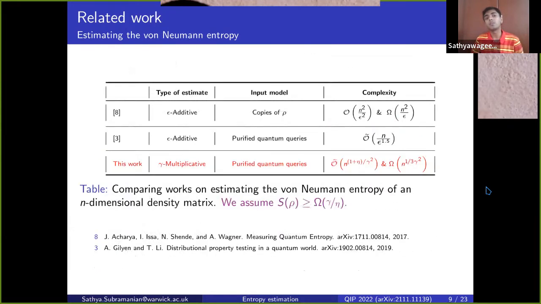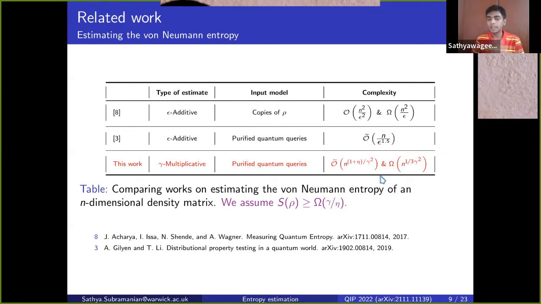Okay, so for the von Neumann entropy, as far as we know, there haven't been any studies on estimating it to multiplicative precision before ours. For the additive estimation of von Neumann entropy, Acharya et al. showed that if you had copies of the state rho, then the complexity is essentially quadratic in the dimension. And this also matches the complexity of doing full quantum tomography on the state. Gilyén and Li show that if you have purified quantum query access, then you can output epsilon additive estimates of the von Neumann entropy in essentially linear complexity.